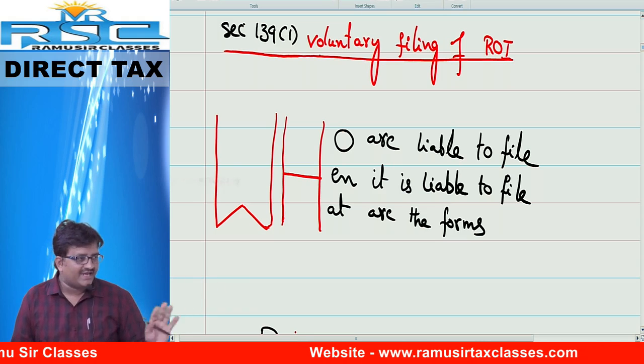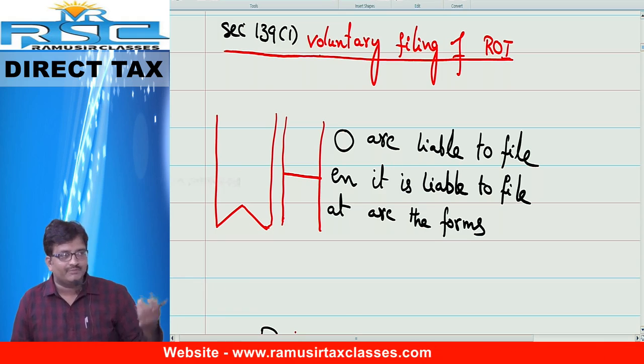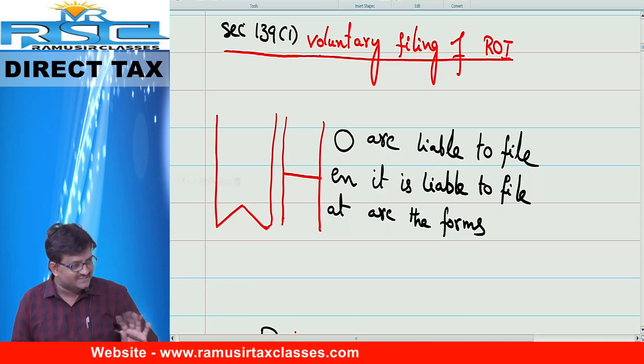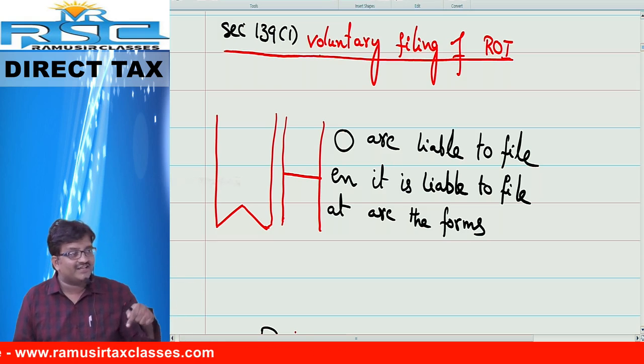Like a marriage invitation card, I will not ask you. Now, Srilata, please come to the marriage of our friends. Tomorrow marriage is there. I never ever ask like this. Voluntarily, you have to come and file the return.